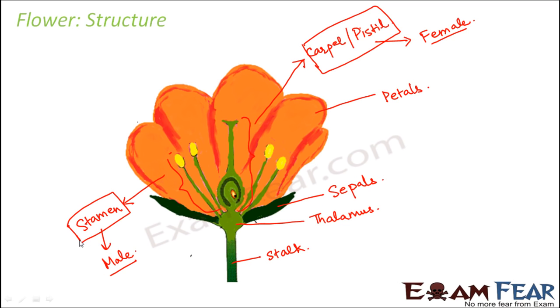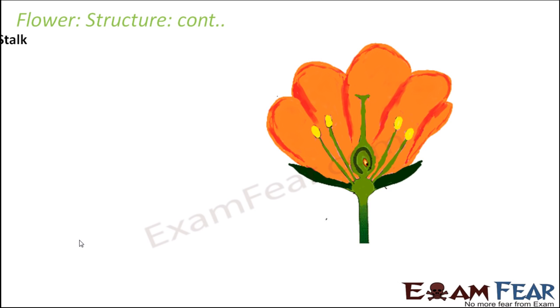So broadly, these are the important parts of a flower. So now we will look at the function of each of these parts quickly. So let us have a quick detailed explanation of these parts. So the first is the stalk, which I said. This one is the stalk here. So this is the stalk, and what is its purpose? It holds the flower. You need something to hold the entire flower. So it just acts as that base tube-like structure.